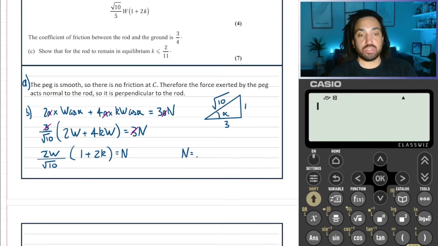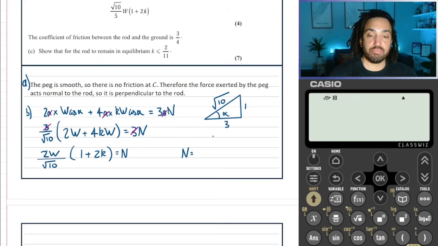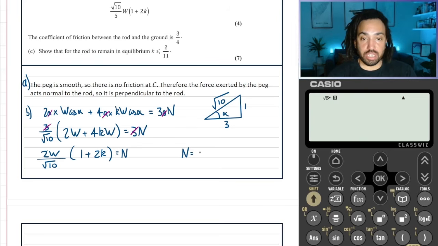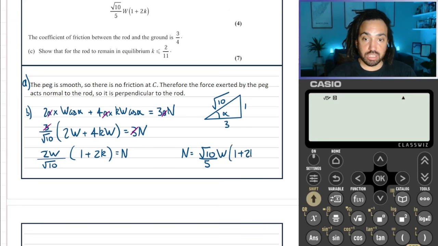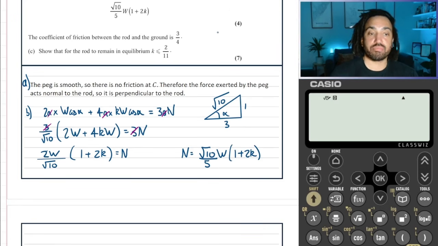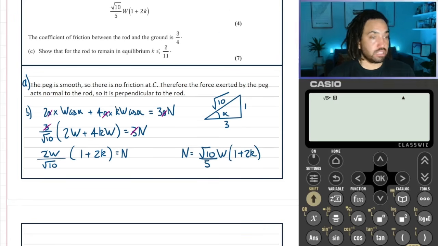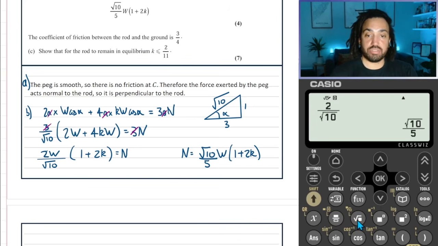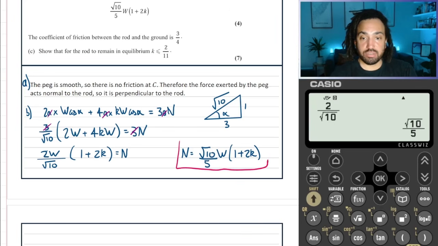Timesing top and bottom by root 10 is going to give us exactly what we need, isn't it? It's going to give us root 10 over 5 W times 1 plus 2K. Let's just double check that by doing 2 over root 10. Yeah, it gives us root 10 over 5. Perfect. Okay, so that's our final answer.